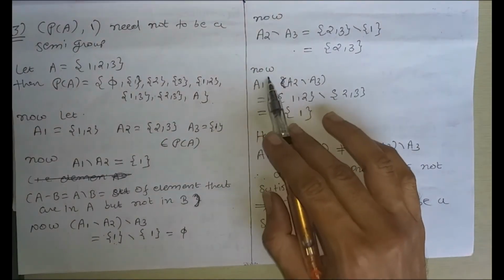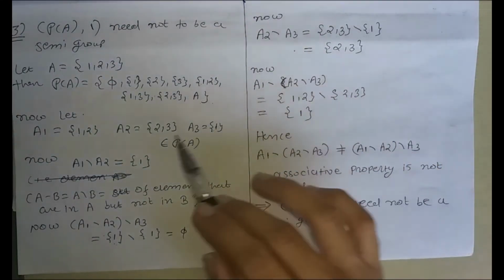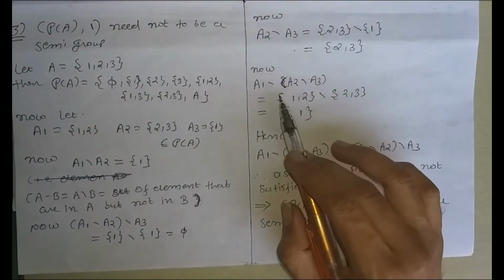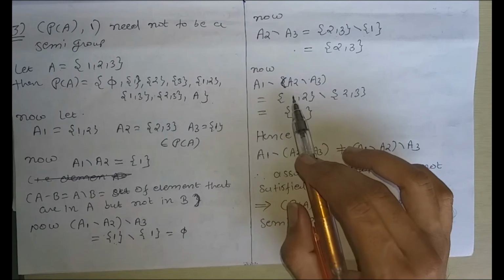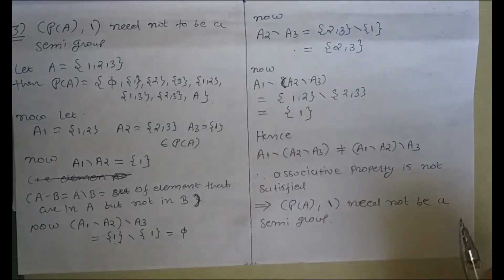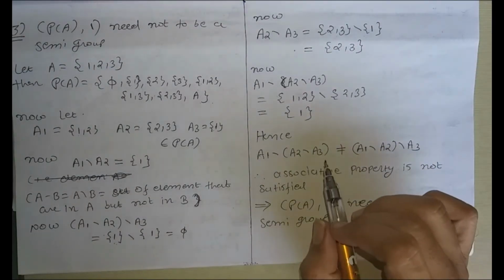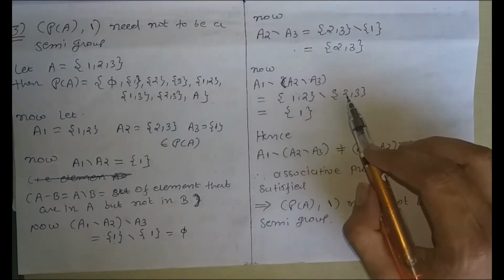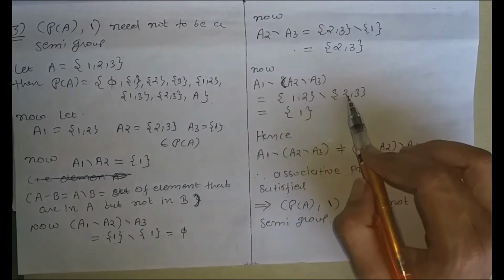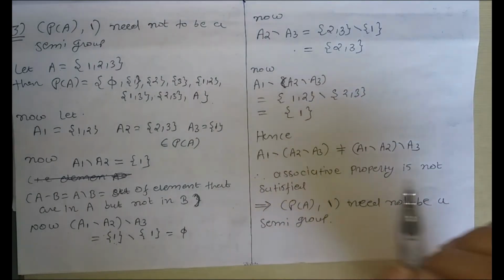Now A1 minus (A2 minus A3). A1 is 1, 2. A2 minus A3 is 2, 3. So that is the elements that are in A1 but not in A2 minus A3. The elements in A1 are 1 and 2, and the elements in A2 minus A3 are 2 and 3. So there is only one common element, 2. So we remove 2 from the set A1, and we get the answer singleton 1.